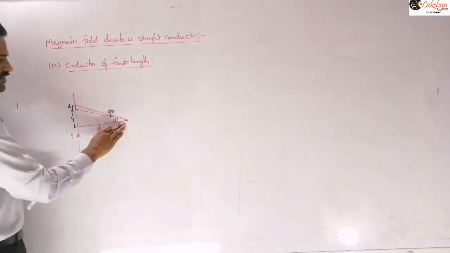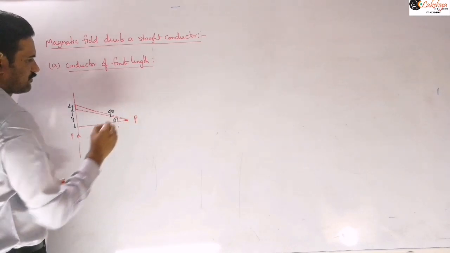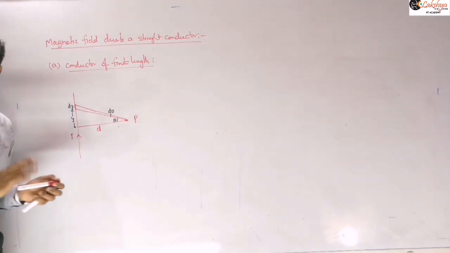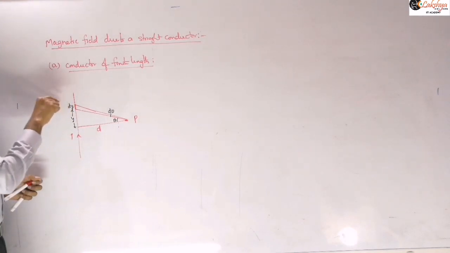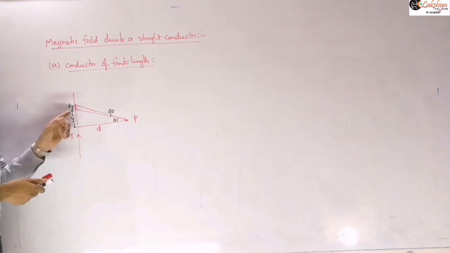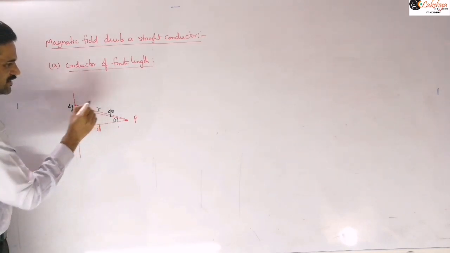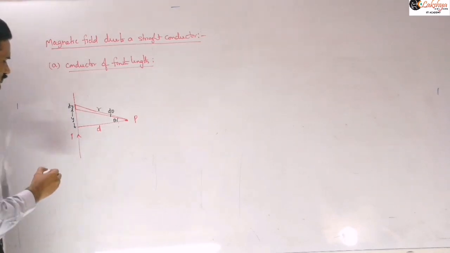This is our point P here. At that point we are going to find the magnetic field. To apply the Biot-Savart's law, we need to take a small element like this, and first write the magnetic field due to that small element. This distance I am taking as r.